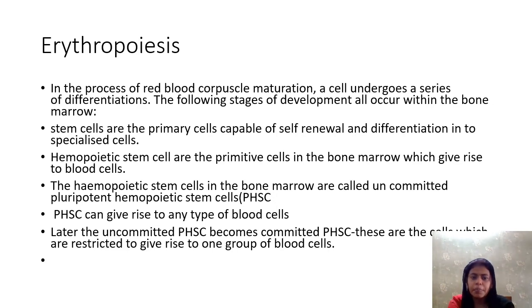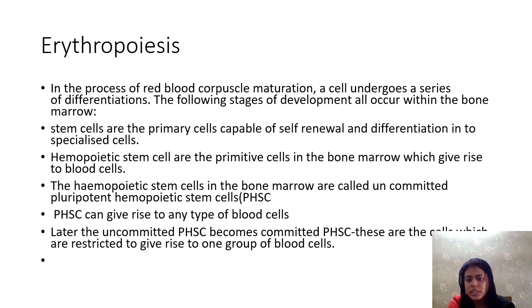Stem cells are the primary cells which are capable of self-renewal and differentiation into specialized cells. You may have heard about stem cells. These are unspecialized cells, and these cells can form any other types of cells.